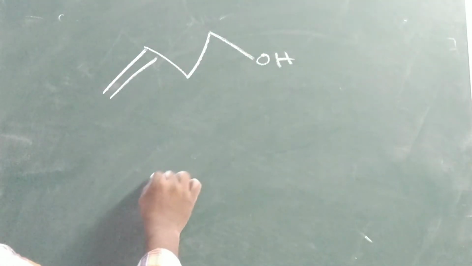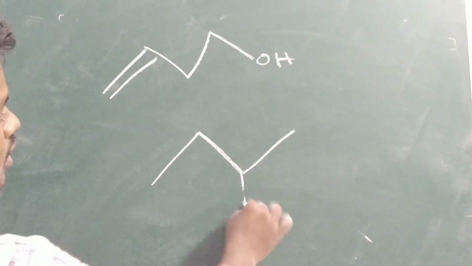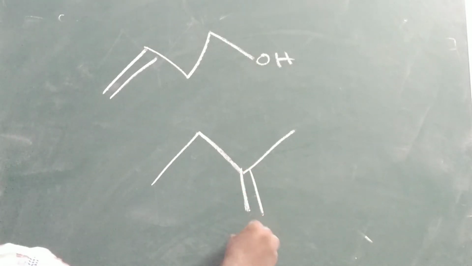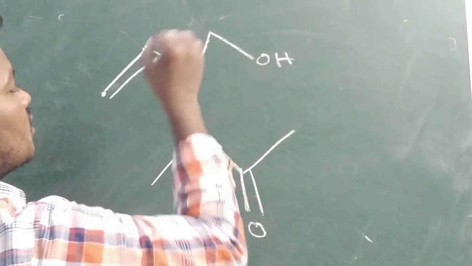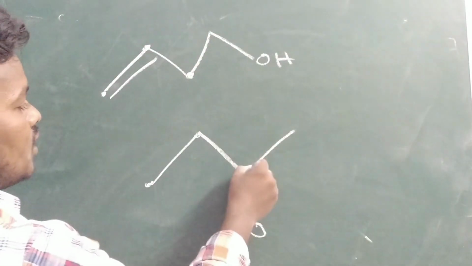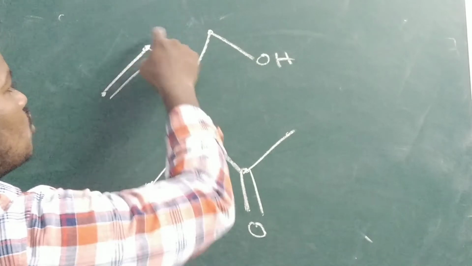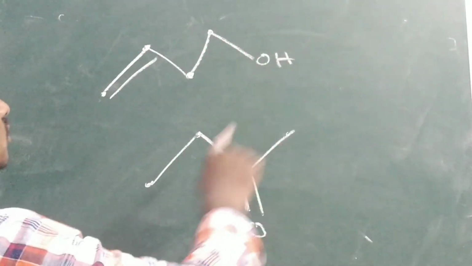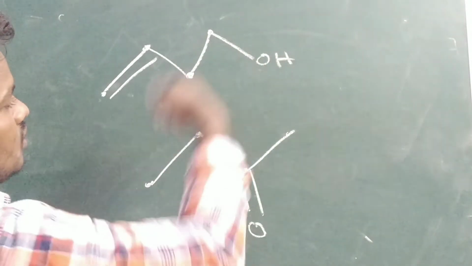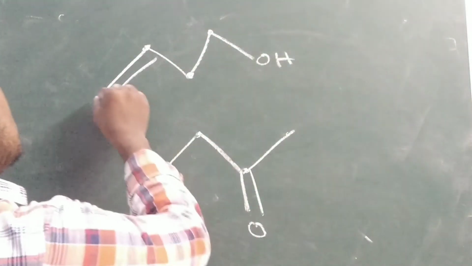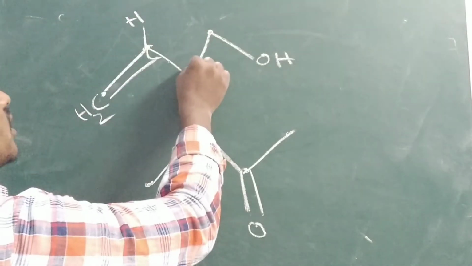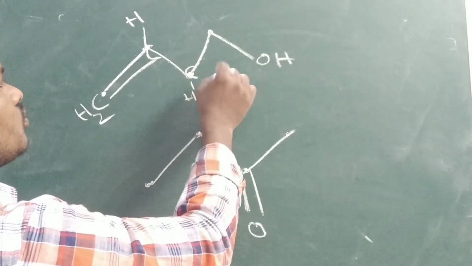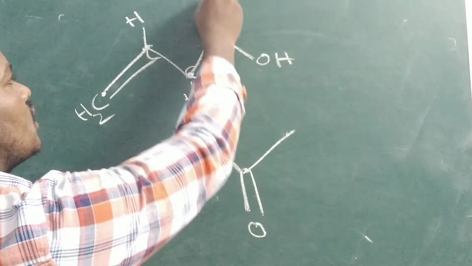OH, here ketone. Are these two functional isomers? Carbon, carbon, carbon, we have to see. 1, 2, 3, 4 carbons, 1, 2, 3, 4. 4 carbons, one double bond, one double bond. Oxygen, oxygen. Of course, compounds having the same molecular formula. Here if you want to write CH2, 1, 2, 3 hydrogens. Here H2.